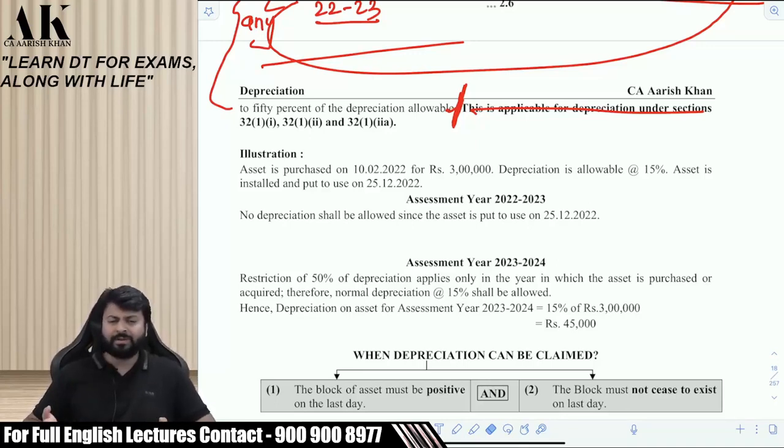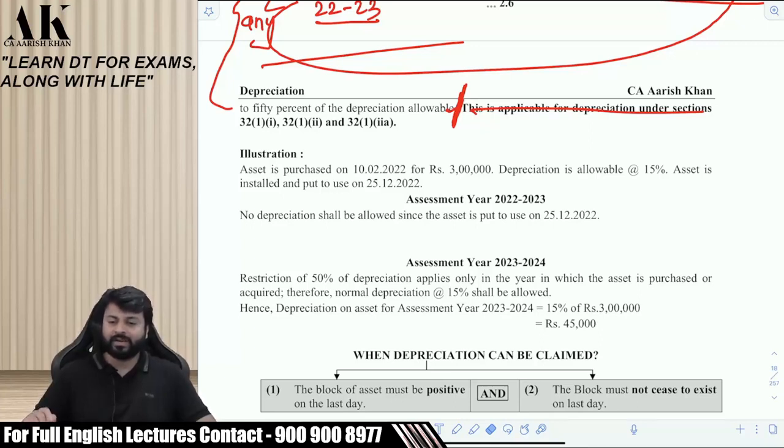It's a theoretical paper ultimately. Direct tax is not a practical paper like FR or SFM. It's a theoretical paper, but it's a logical paper. Not very much theoretical like a boring paper like audit. Audit is a boring paper, sorry to say. It's an interesting subject. It's not boring. You will not get bored for 3 hours. You will not come to know when 3 hours are completed.